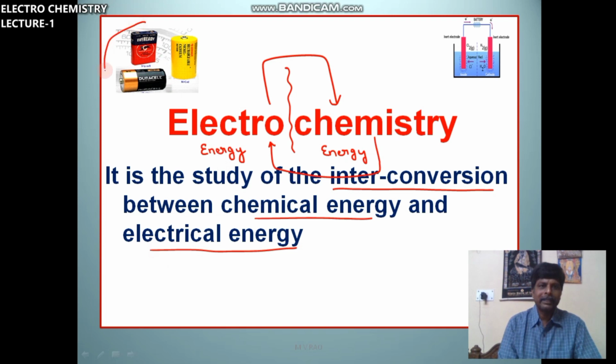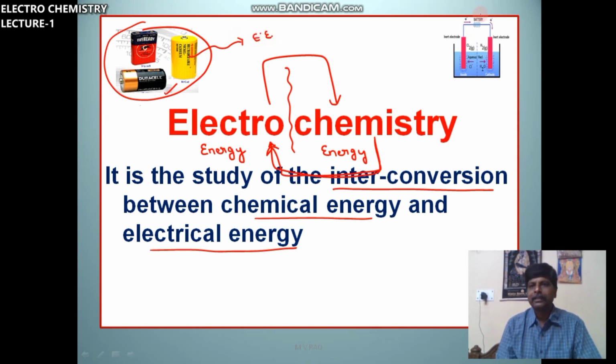So you know these are the batteries, these are the chemicals, inside chemicals there. So these batteries convert chemical energy into electrical energy. So from chemicals output is current, electricity, electrical energy. In this case battery is used.